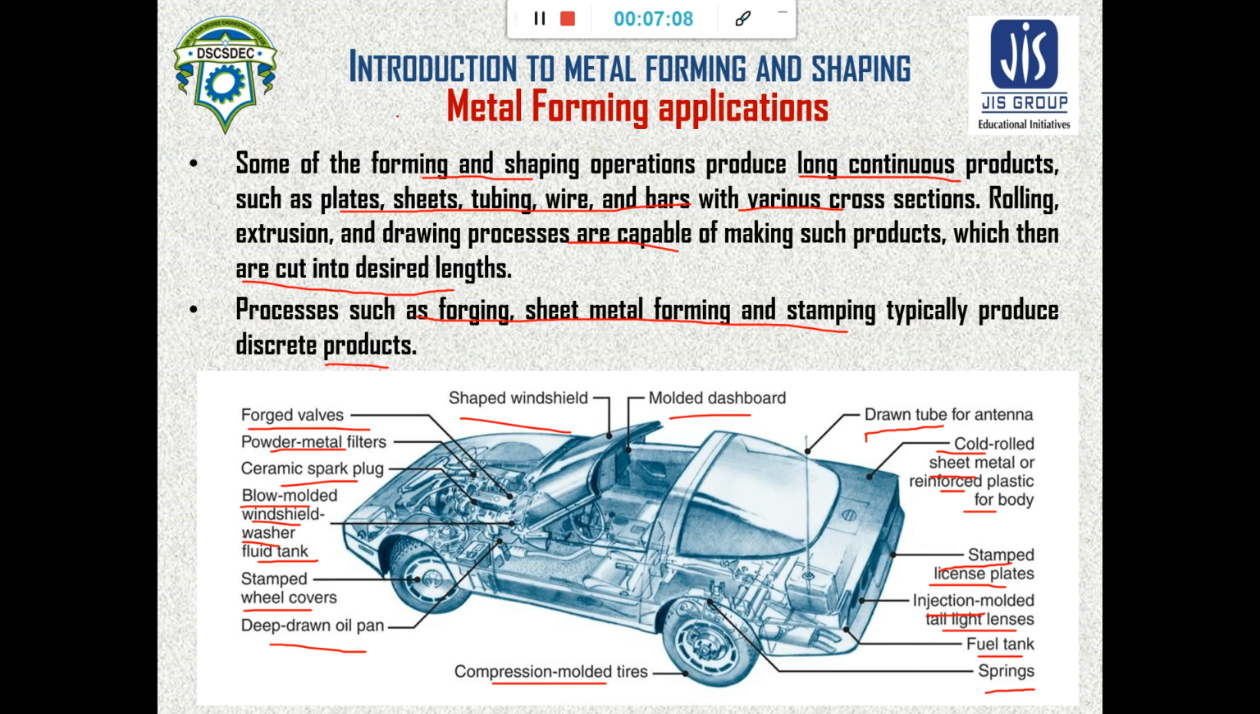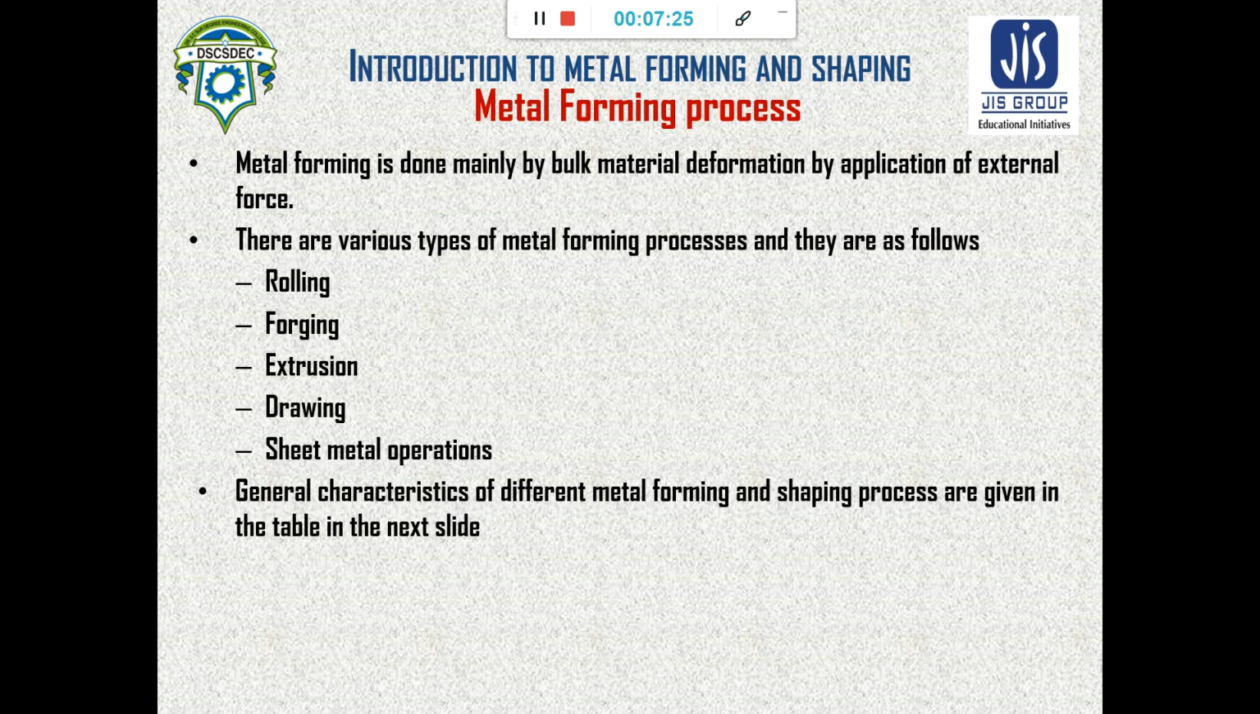All of these products are made by the principles of metalworking. So this is the importance of metal forming. It is highly used in the automobile industry.